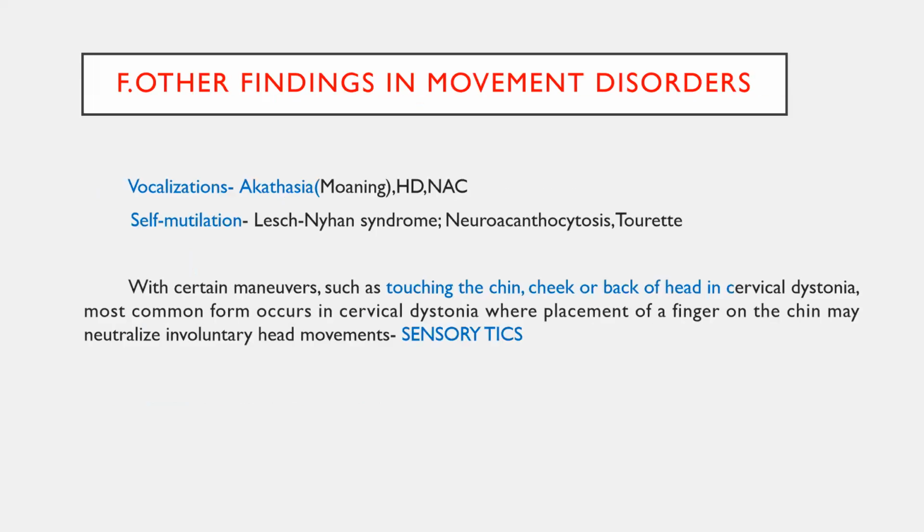Other findings: you can ask about vocalizations and tics. They are most commonly seen in Huntington's disease and neuroacanthocytosis. Self-mutilation behavior can be seen in Lesch-Nyhan syndrome, neuroacanthocytosis, and Tourette syndrome. Lesch-Nyhan syndrome is most commonly associated with Parkinsonism-like symptoms, okay, because it affects the basal ganglia circuitry. And sensory tricks, as I told earlier, will also help you to diagnose dystonia. For example, the patient touches the skin, cheek, or back of the head to abort the movement. So sensory tricks should be asked in the history.